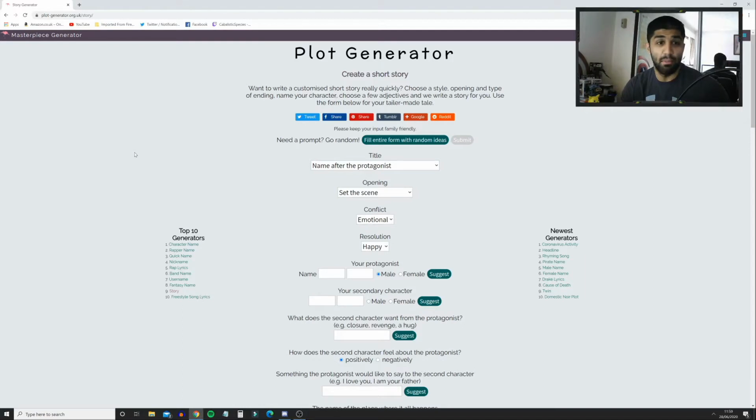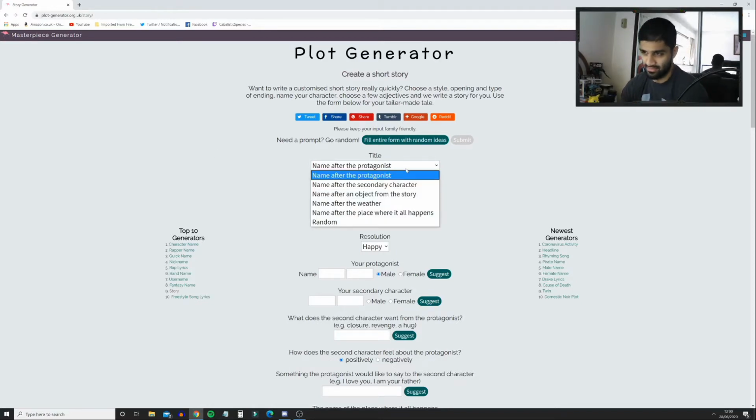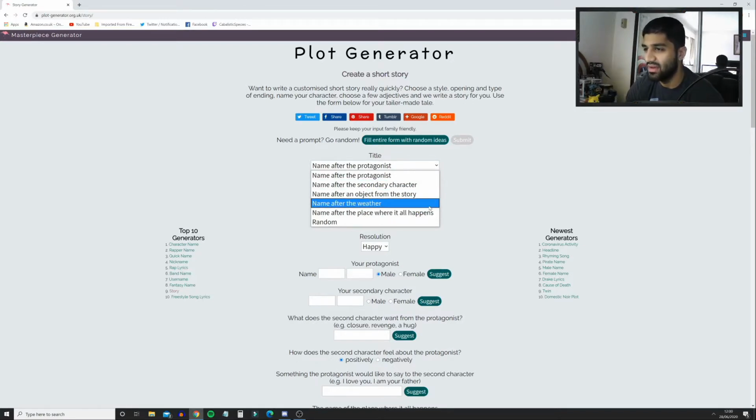So what we have here is the plot generator. Create a short story. Want to write a customized short story really quickly? Choose a style, opening and type of ending. Name your character, choose a few adjectives, and we write a story for you. Use the form below for your tailor-made tale. So here we go. Title: name after the protagonist, the secondary character, an object from the story, the weather, the place where it all happens, or random.